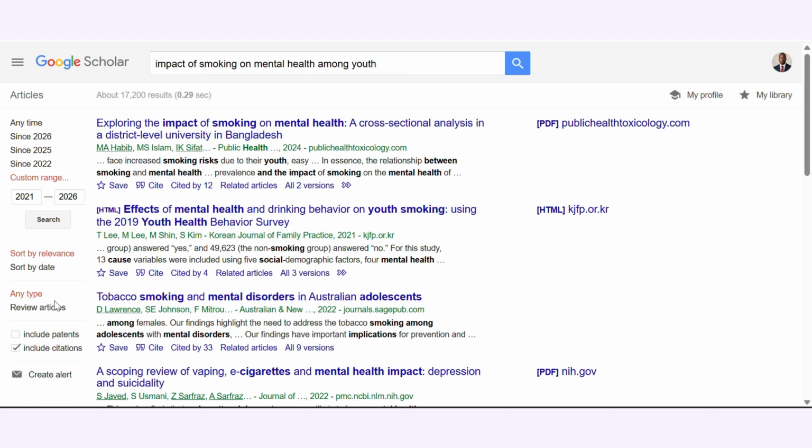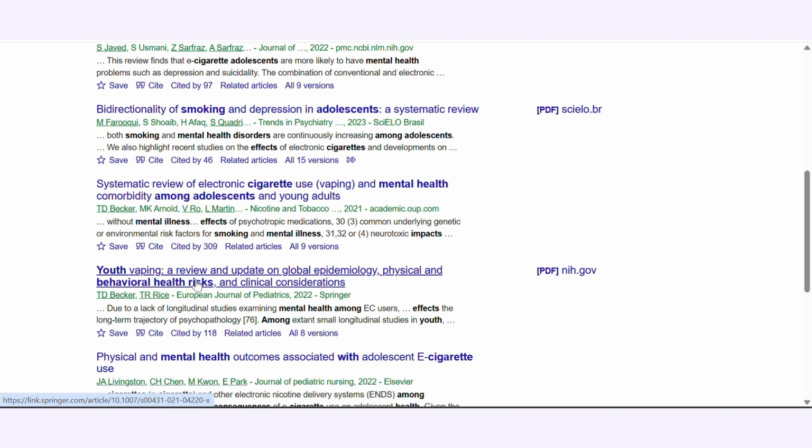But citation count alone does not equal quality, because older papers that have stayed in databases and journals for long usually accumulate more citations simply because they have existed longer. And sometimes newer excellent studies have low citations because they were published recently. So use citation count as one of the signals, but not the only signal. A paper cited 1,000 times deserves more attention, right? But a recent paper cited only 5 times may still be highly valuable if it is new and relevant.